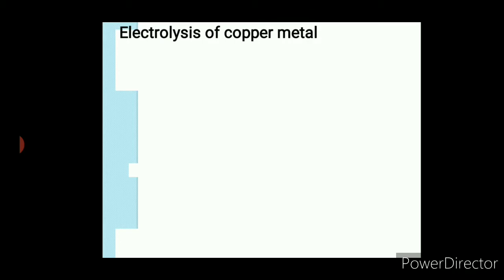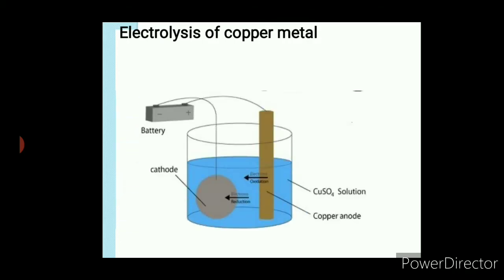Okay, the same experiment we will also witness. Now here is the experimental setup. We'll take a beaker, and in the beaker we'll take this blue-colored solution shown in the diagram, which is nothing but copper sulfate solution. We are trying to coat a metal with copper metal, any other metal with copper metal.